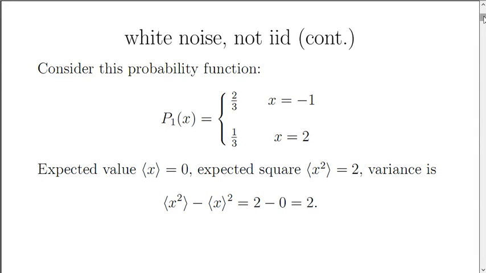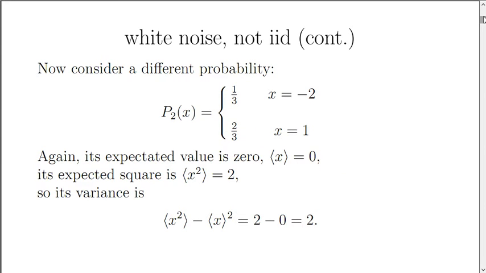Now consider this different probability function. There's a 1/3 chance that x will take the value -2, and a 2/3 chance that x will take the value 1. Once again, the expected value is 0. Once again, the expected value of x squared is 2, so once again the variance is 2.